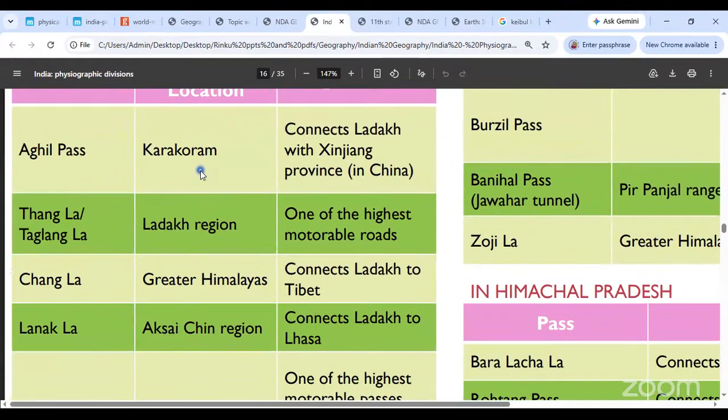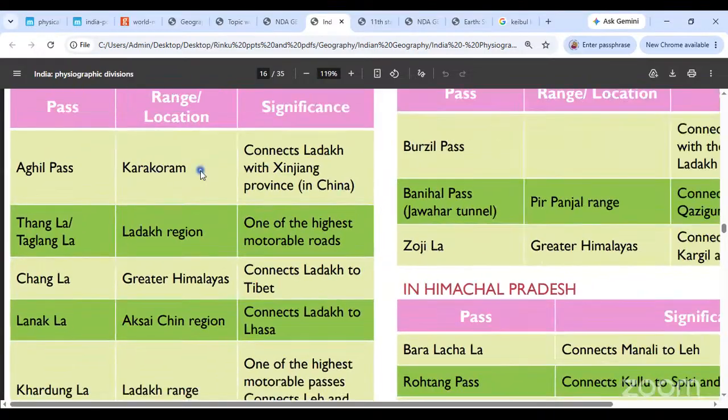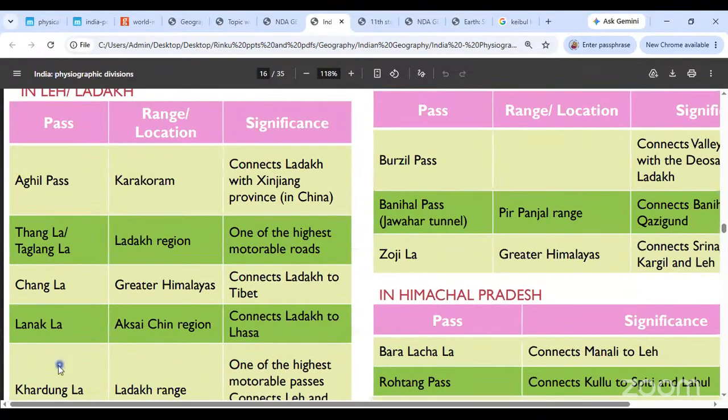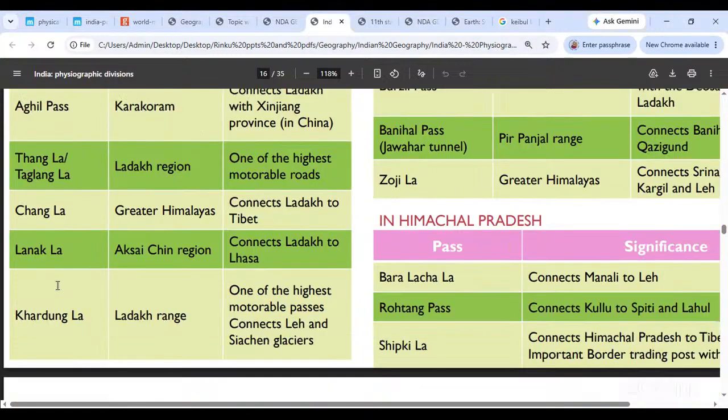Then next you have, बाकी के तो पता है हमको, right? We are talking about the Thangla Pass or the Tangangla Pass, which lies in the Ladakh region. This is a motorable road, one of the highest motorable roads. The Changla, which connects Ladakh to Tibet, that is one important. The Lanakla, which connects Ladakh to Lhasa, that we had already seen. And lastly, you have the Khardungla, which connects.